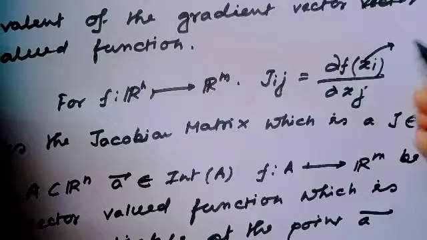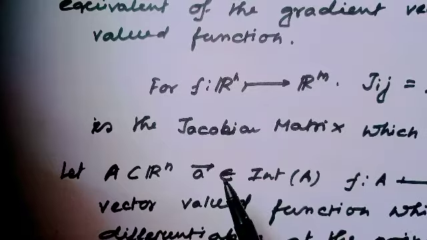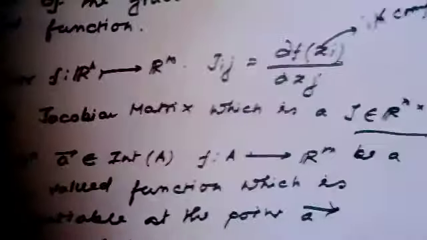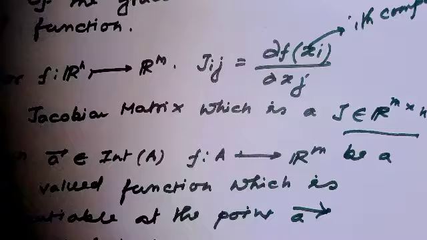Here xj is the jth component, and this Jij is the Jacobian matrix, denoted as J, which is actually an m cross n matrix.